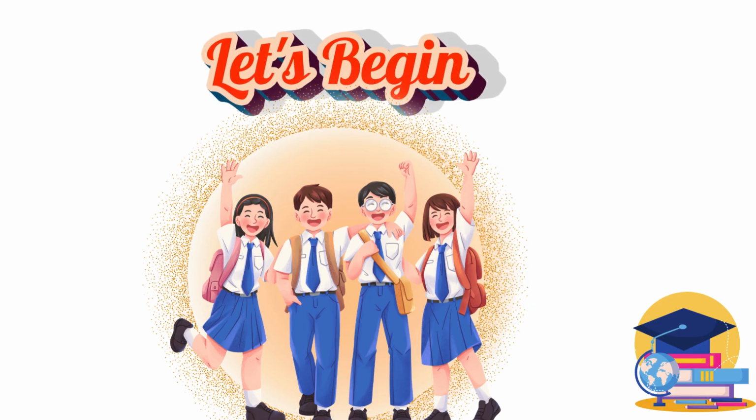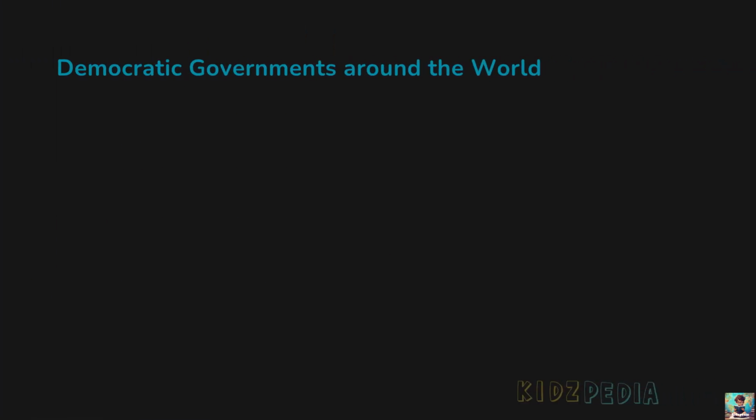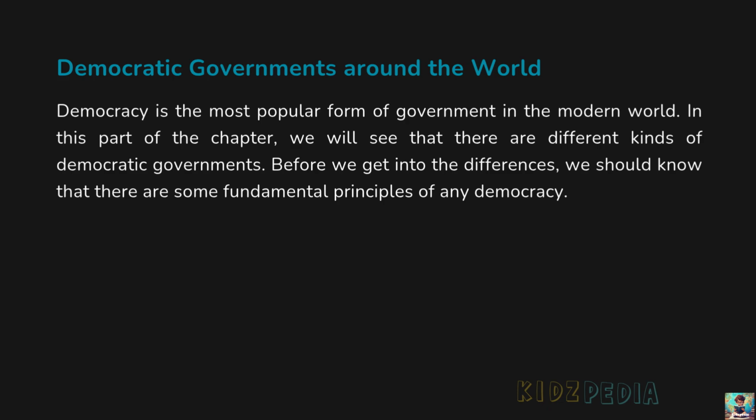So, let's begin. Democratic governments around the world. Democracy is the most popular form of government in the modern world. In this part of the chapter, we will see that there are different kinds of democratic governments. Before we get into the differences, we should know that there are some fundamental principles of any democracy.